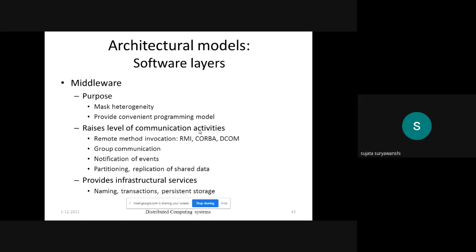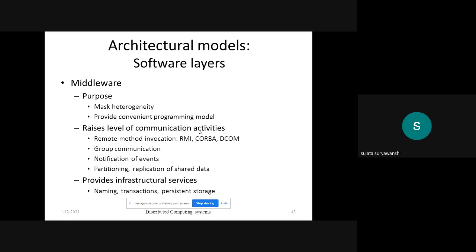Then the client will call the procedure to perform the specific task. And when the client calls the procedure to the server, the parameters written in the procedure are transferred to the remote machine, meaning the server machine, where the actual procedure is executed, after which the results are sent back to the client, that is the caller.